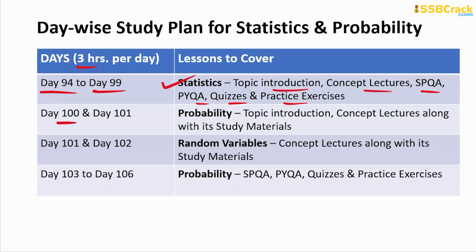And on day 100 and day 101, prepare for the topic probability by going through the basic lectures on probability till the Bayes theorem. And then comes the next topic in line for probability only, that is the random variable based probability. So you have to go through the concept lectures and the study material on day 101 and day 102.